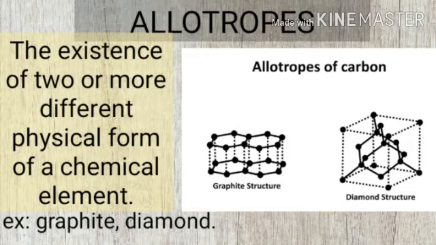And next one, allotropy, the existence of two or more different physical forms of a chemical element. In allotropes, the chemical formula is the same but the physical forms are different. For example, graphite and diamond are allotropes of carbon.